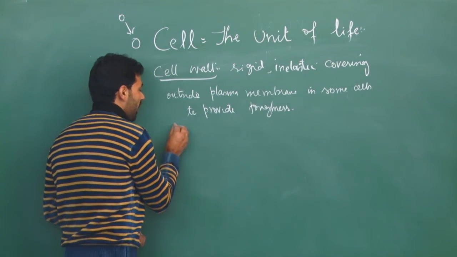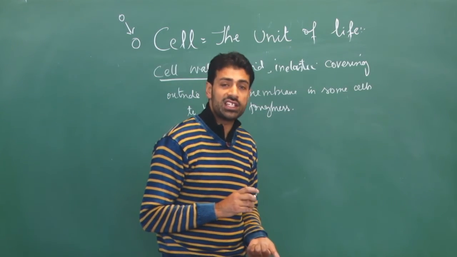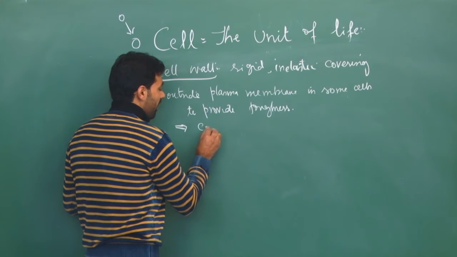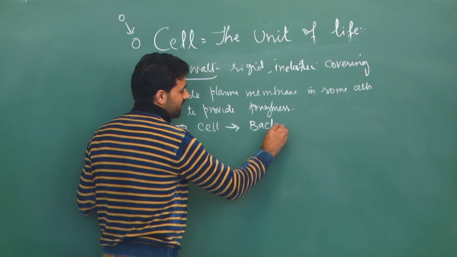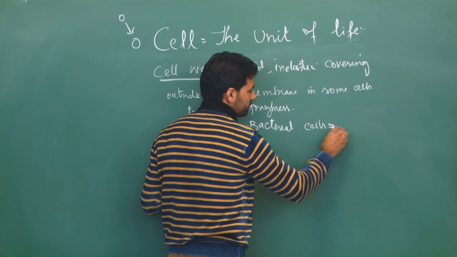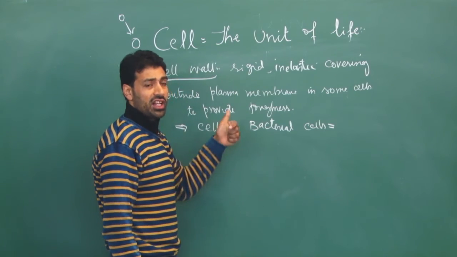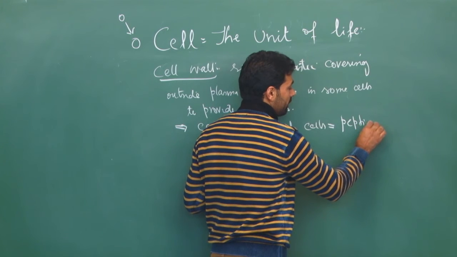Now, what are the different types of cells in which we can see a cell wall? The cell wall is first seen in bacterial cells. Bacterial cells do have a cell wall, made up of peptidoglycan.